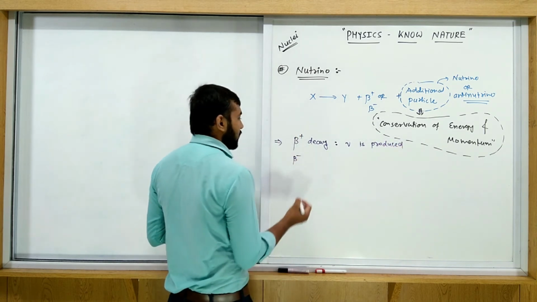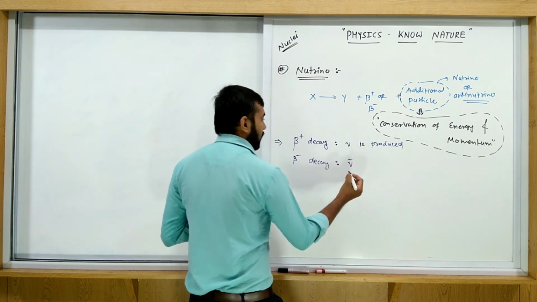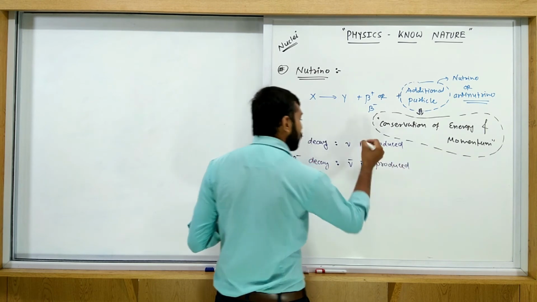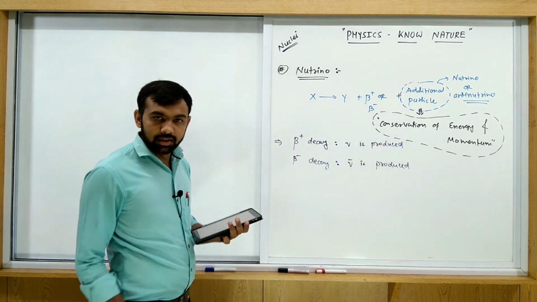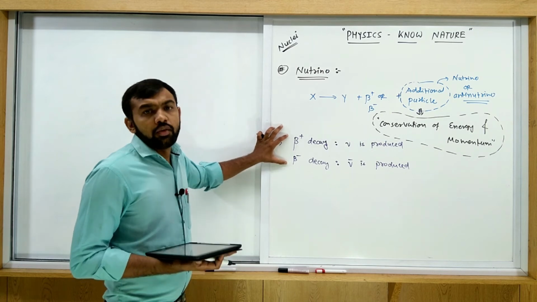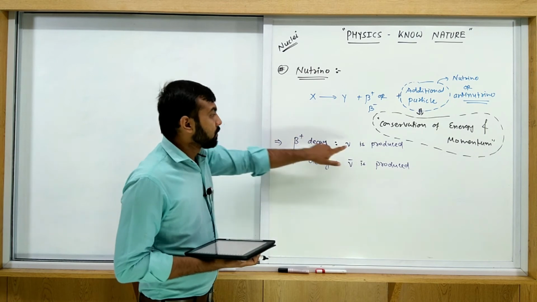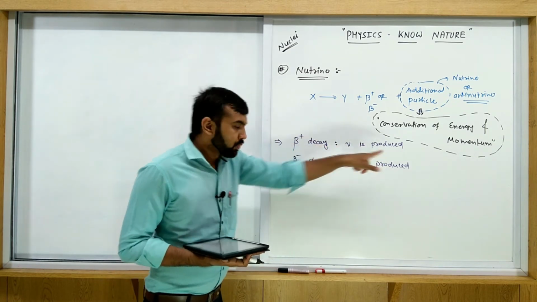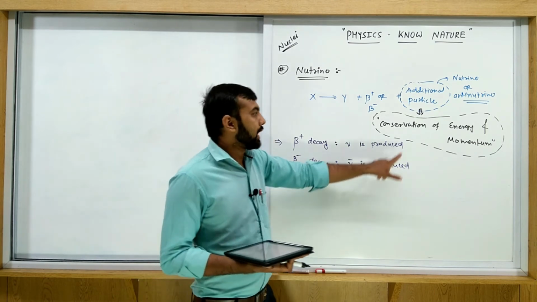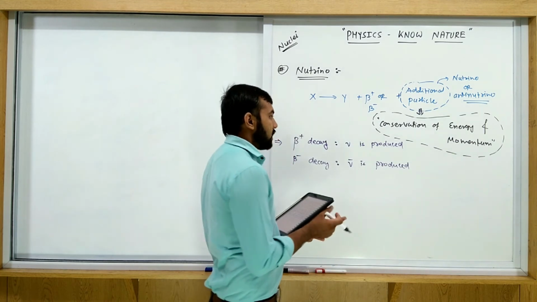In a beta minus decay, an antineutrino is produced to balance the energy and momentum in the reaction.